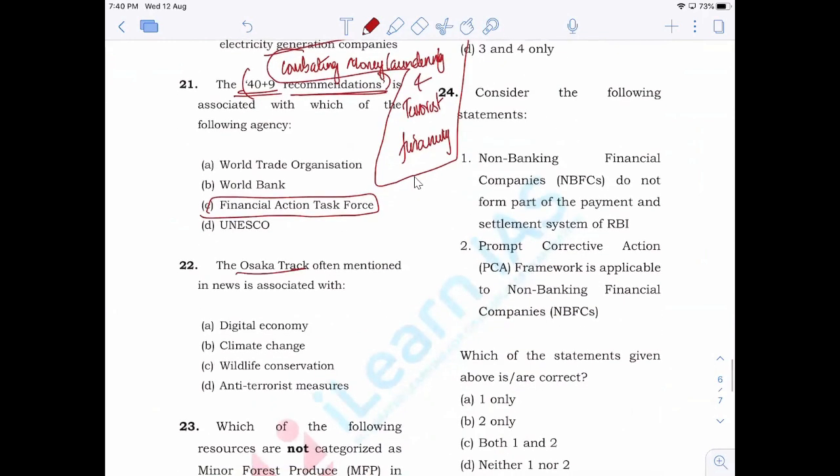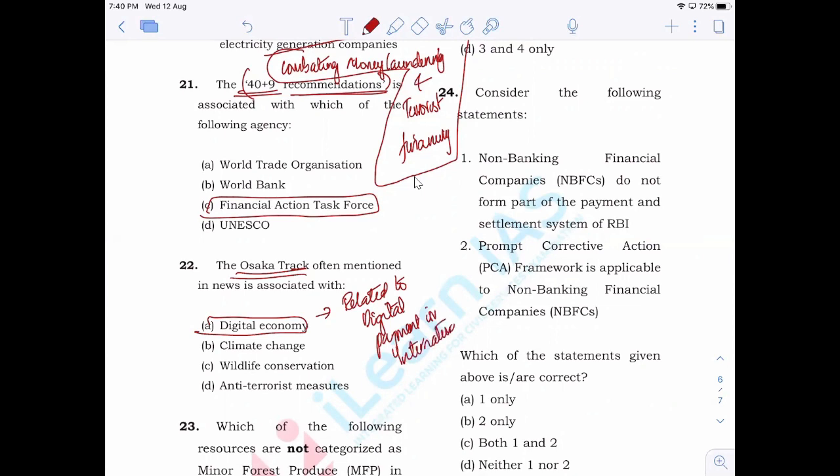And next is Osaka track mentioned in news. Is this associated with digital economy? Now, Osaka track actually tries to deal with matters related to digital payments in international trade.